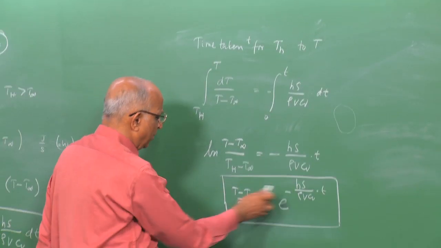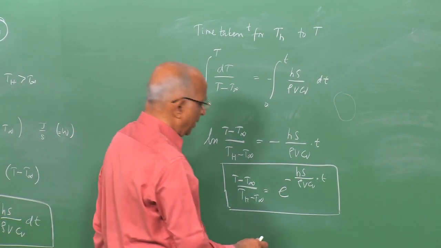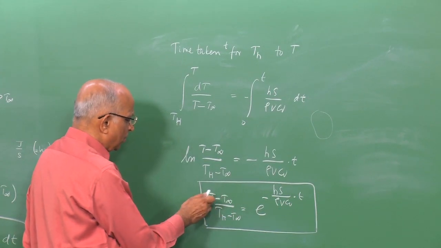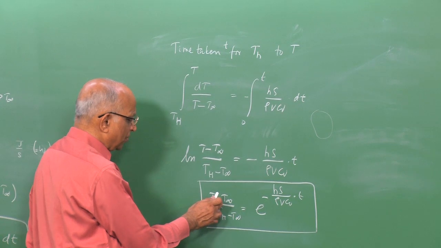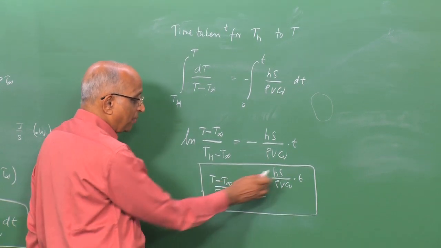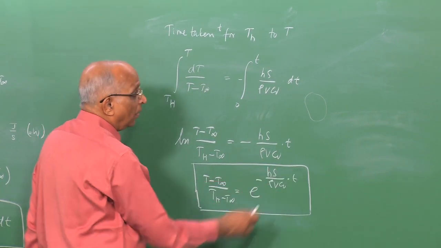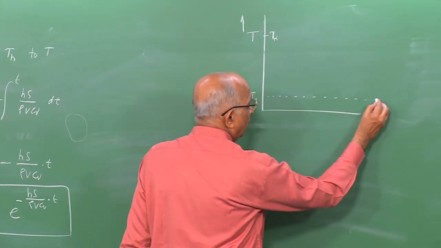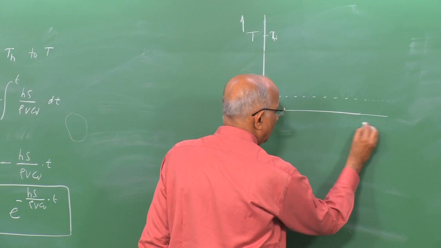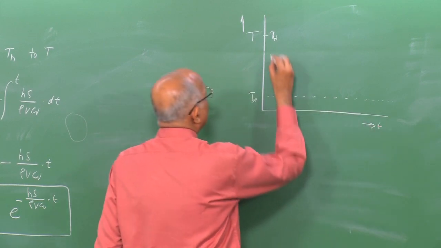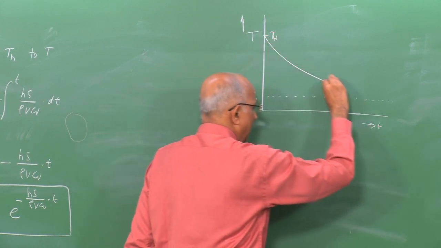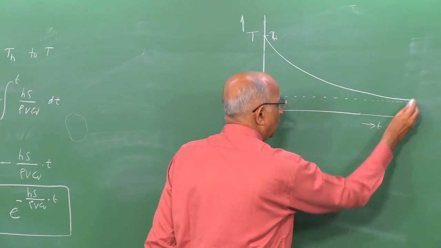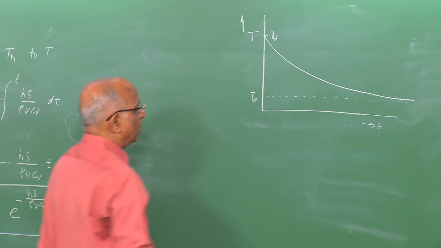At any time t, the temperature difference is T minus T ambient, and if I want the final temperature to equal the ambient temperature, I get 0 here, which will happen only after infinite time. This is the time axis over here, I start over here and it keeps on going, and it takes infinite time to reach the ambient value.